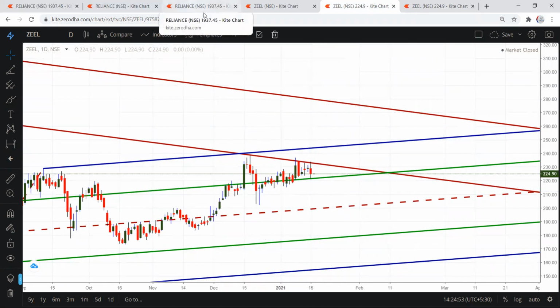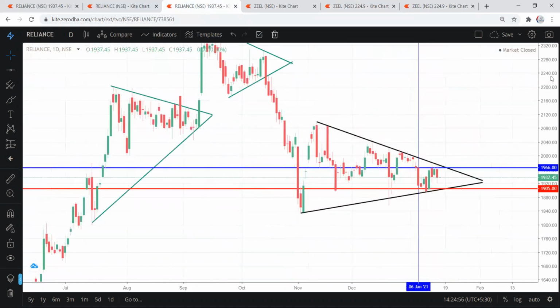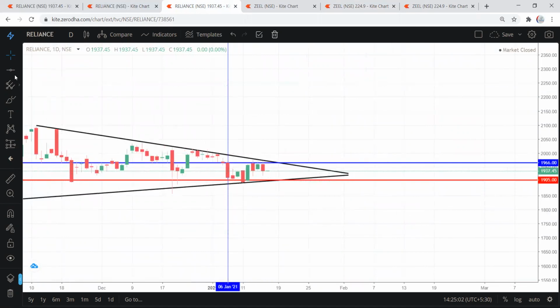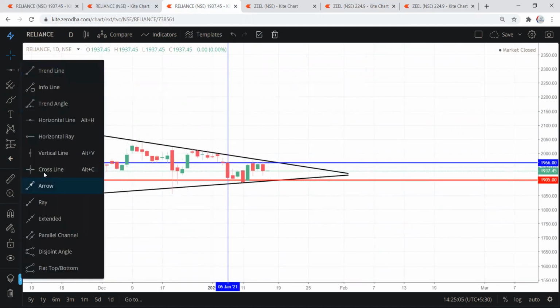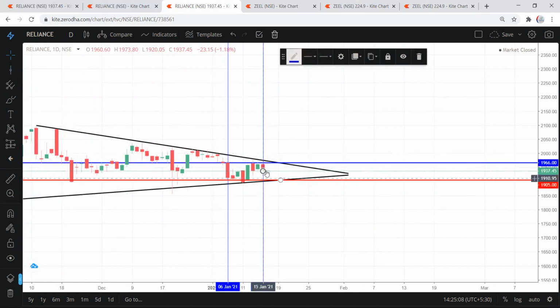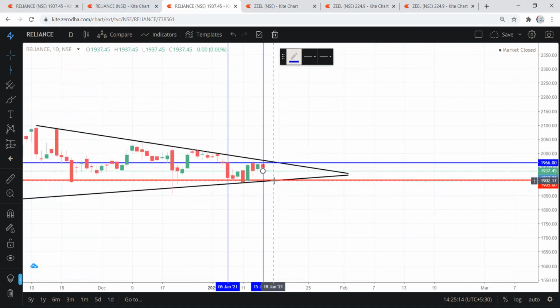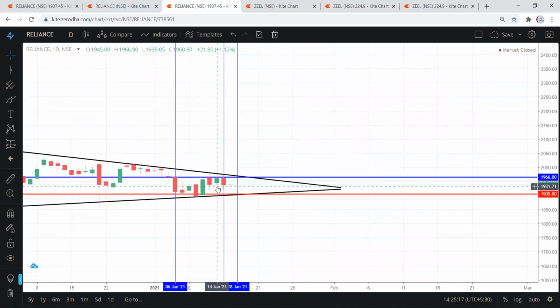Now we will go and see Reliance. I've already told you 6th was the major astro date for this year, 15th is another astro day, and 18th is the mega day, which is coming tomorrow. Now you can buy above this high. I've already mentioned 1974 is a very important Vedic number. Every time it goes to 1974, it comes down. Even yesterday, it went to a high of 1973.8, and from there again it closed below.